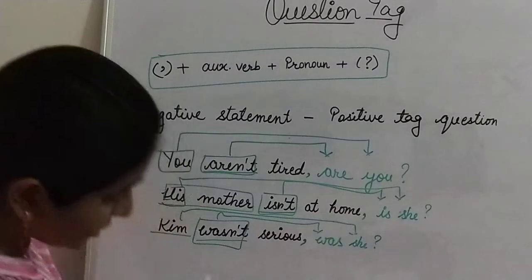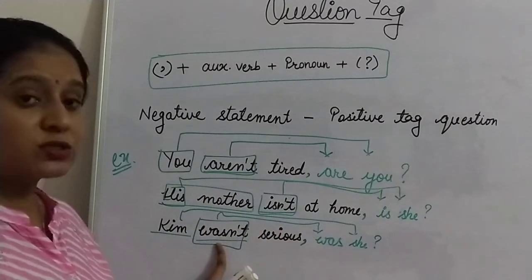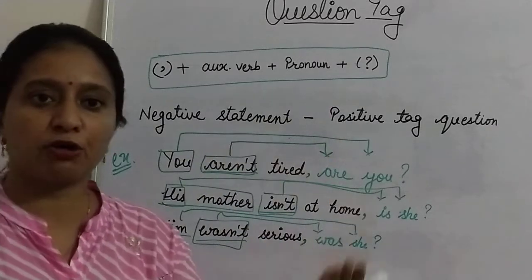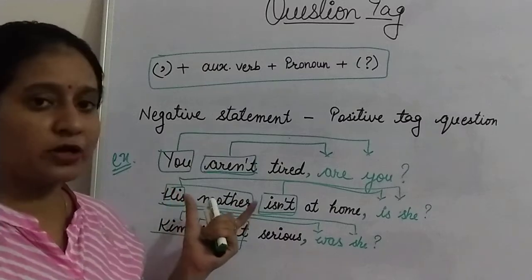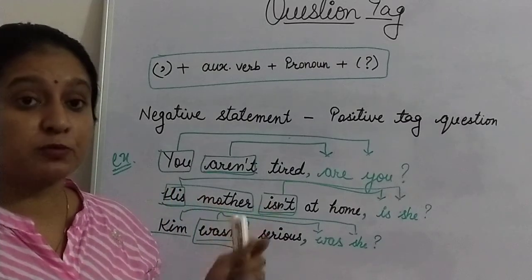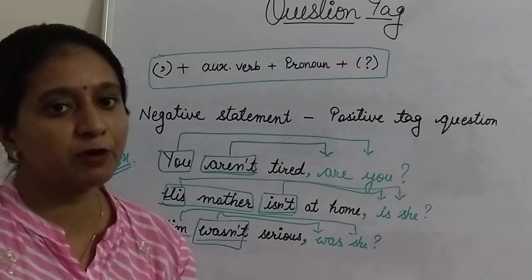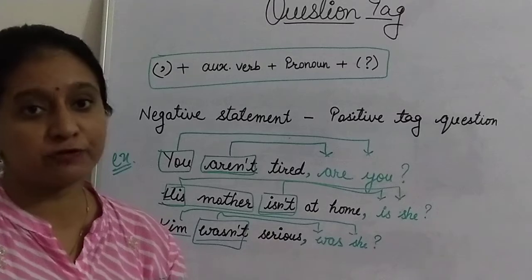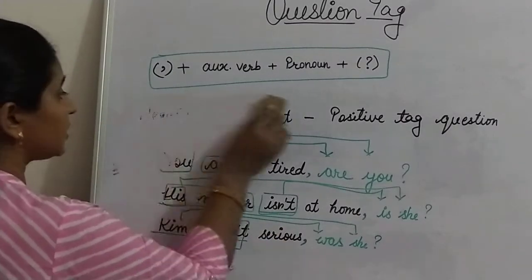In these statements you have been given auxiliary verbs. So you can easily frame a question tag for the statements, because in the statement you already have an auxiliary verb. But what happens if you don't have an auxiliary verb in the statement? Then how can you make a tag question for that statement? So this is our next rule.